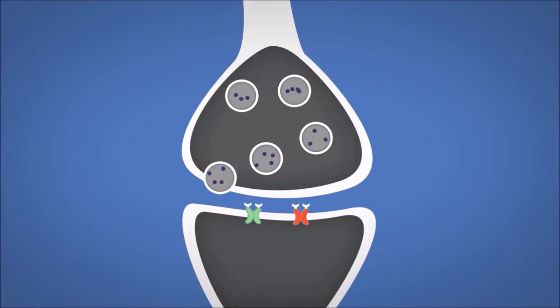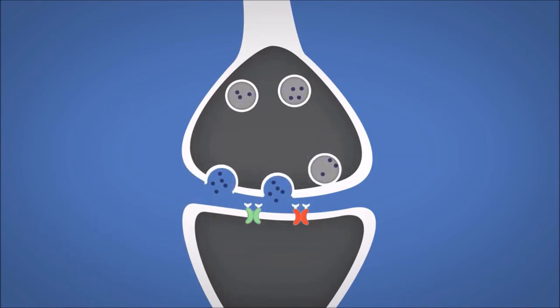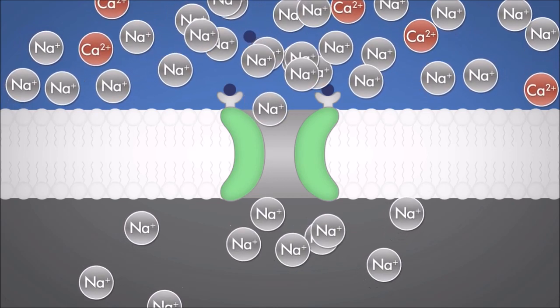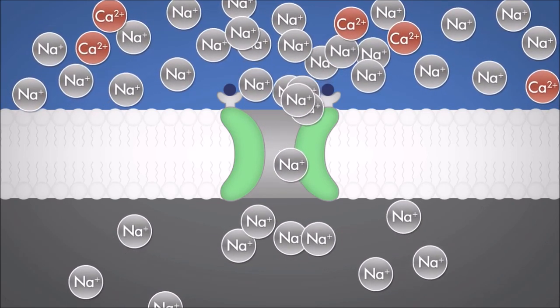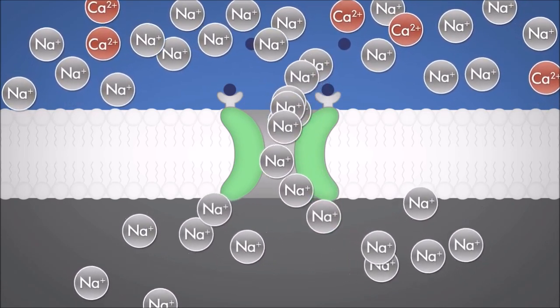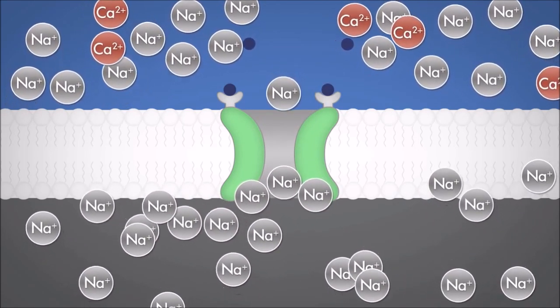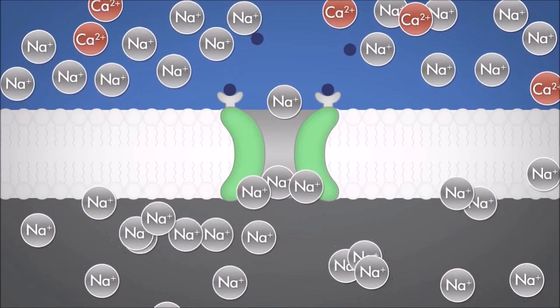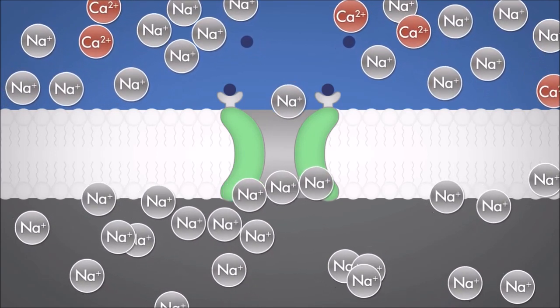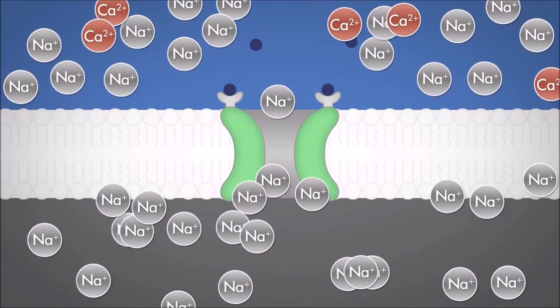From the Schaffer collaterals to the terminal, a larger amount of glutamate is released from the presynaptic terminals. This is comparable to studying for longer periods. This results in higher frequency action potentials. When glutamate binds to the AMPA receptor, a greater depolarization event occurs. The AMPA receptors remain open longer due to the increased concentration of glutamate, which allows a larger amount of sodium to enter through the AMPA receptors.